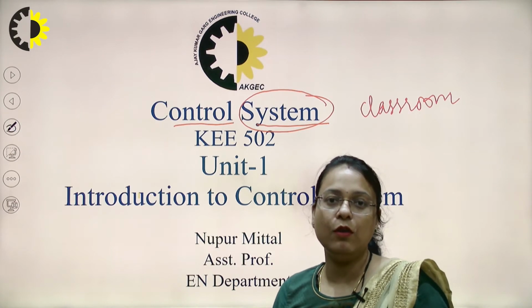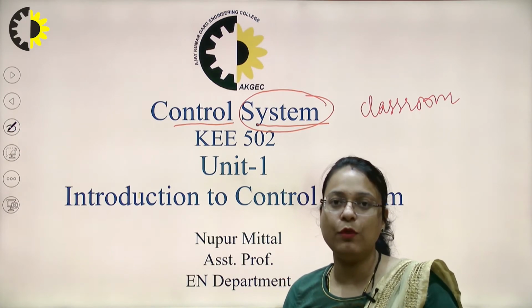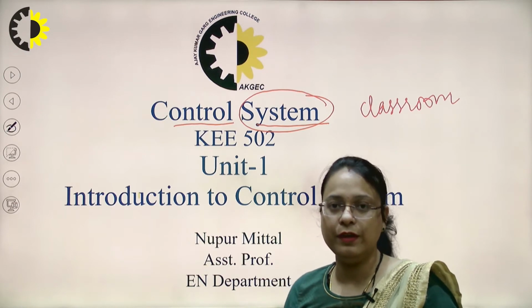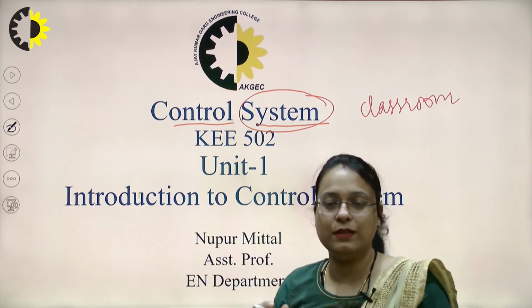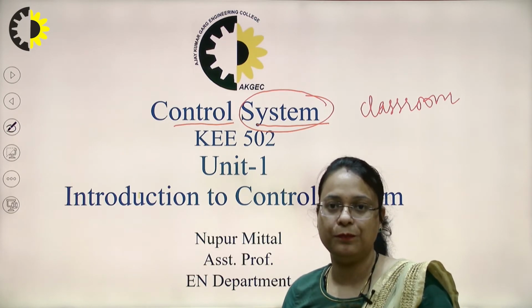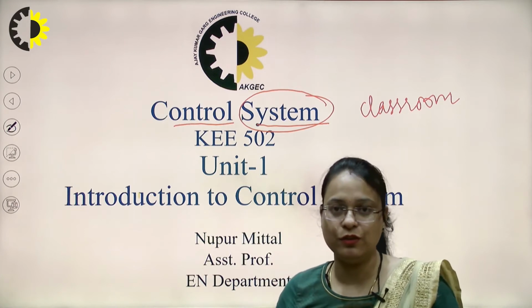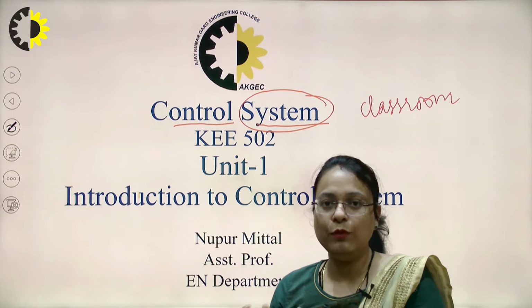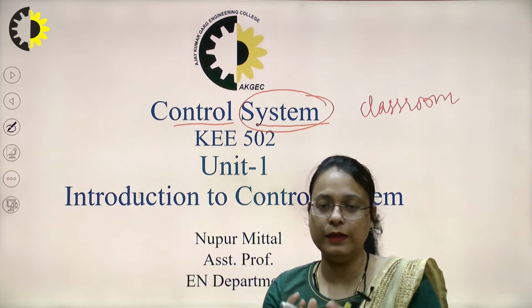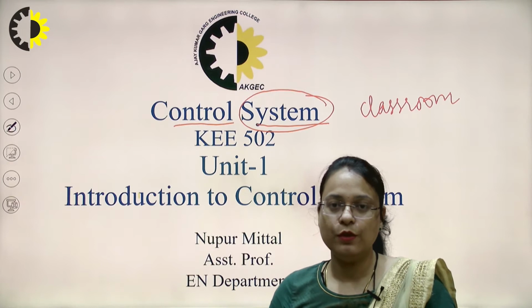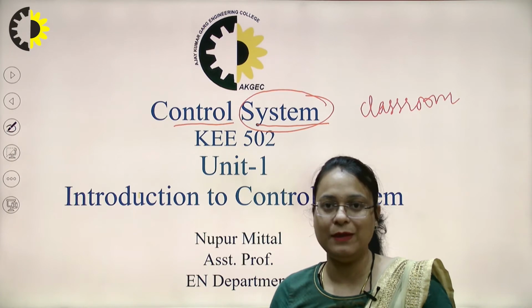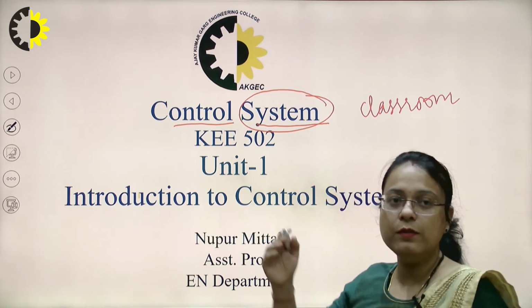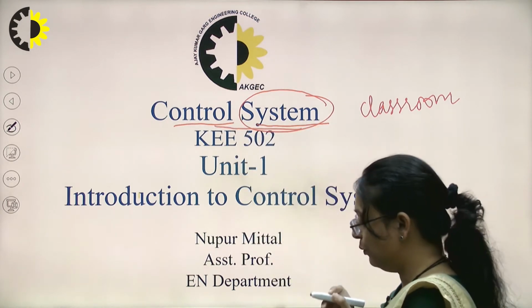Again, let us take the example of a classroom. If a professor is delivering a lecture to the students in a classroom, the combination will make a control system. When a professor is delivering a lecture, the aim of the professor is to direct or command the students so as to attain a certain objective. And the objective of that professor is basically to impart good knowledge to the students. So I hope the meaning of the control system is clear to you.